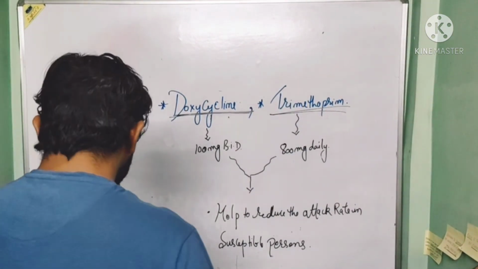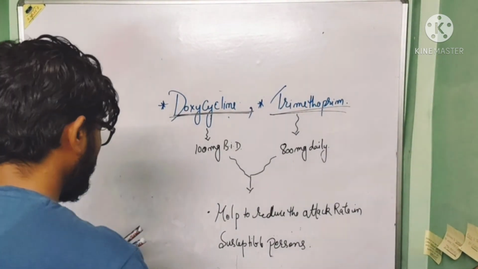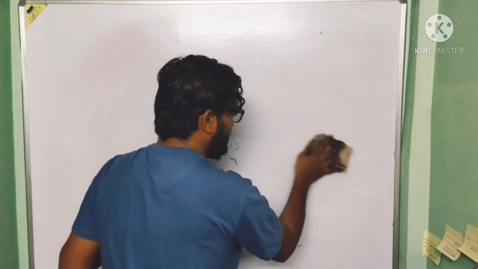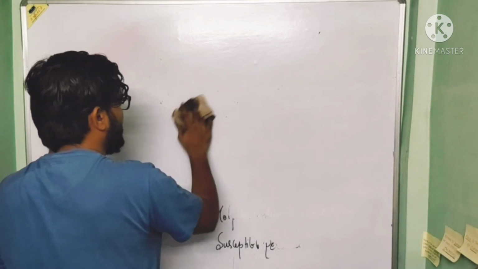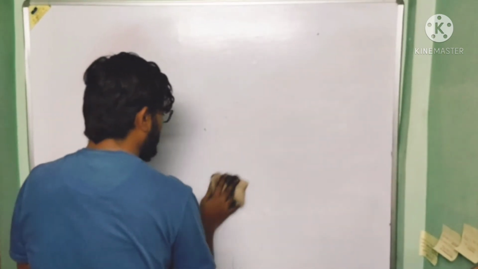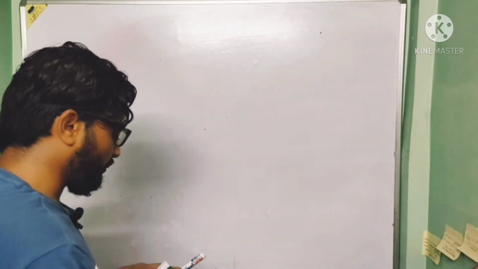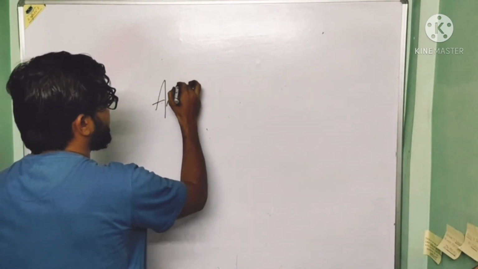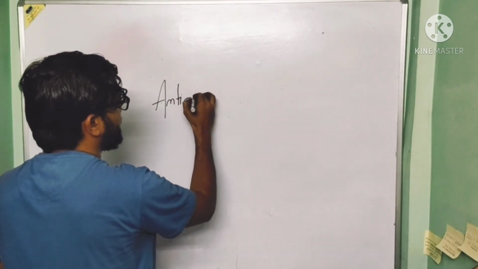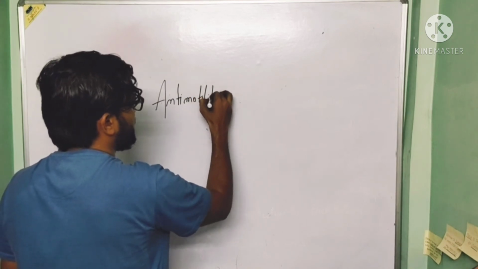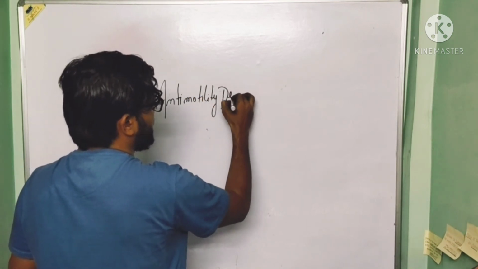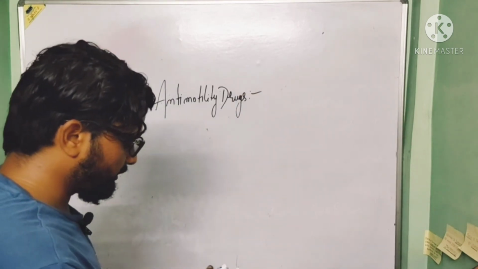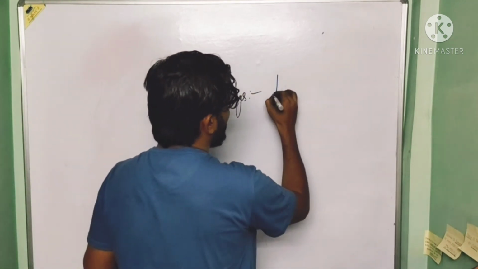Now after that, when we talk about the anti-motility drug, so the anti-motility drug which is used in case of traveler's diarrhea is loperamide. So when we talk about anti-motility drug, the anti-motility drug which is used in case of traveler's diarrhea is loperamide.